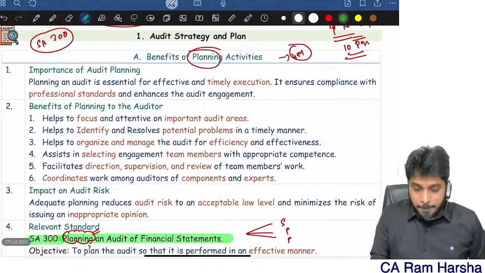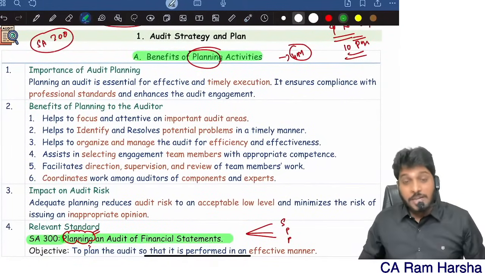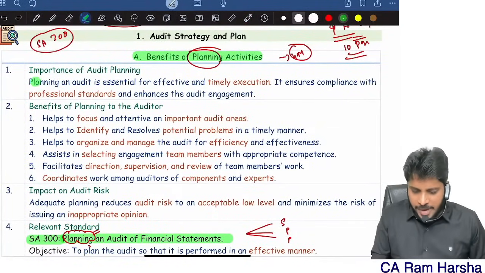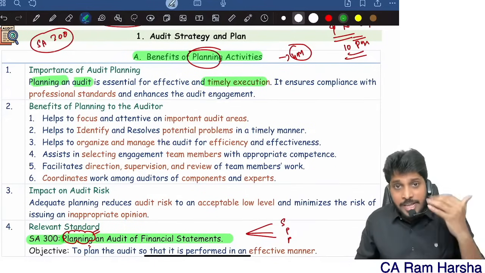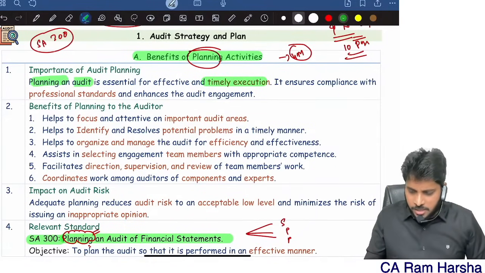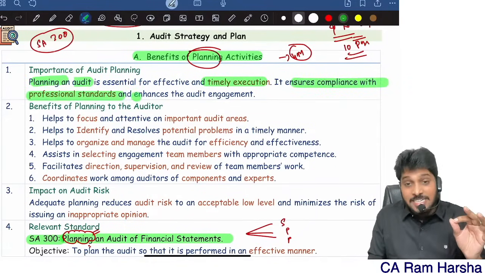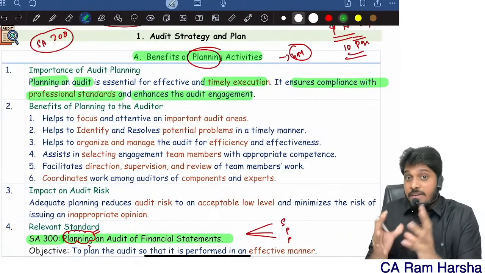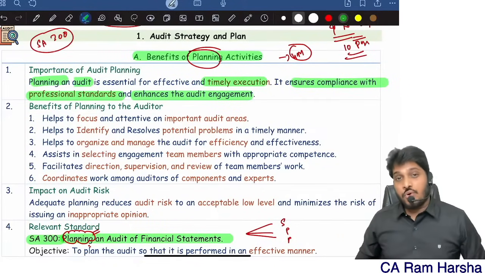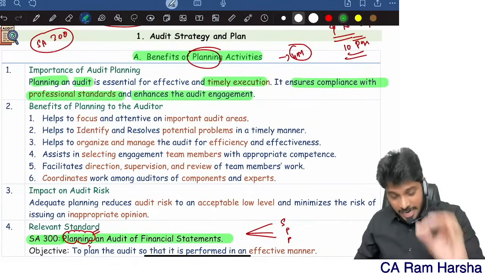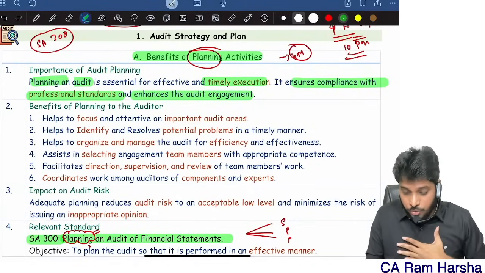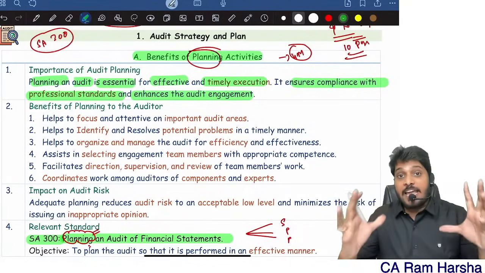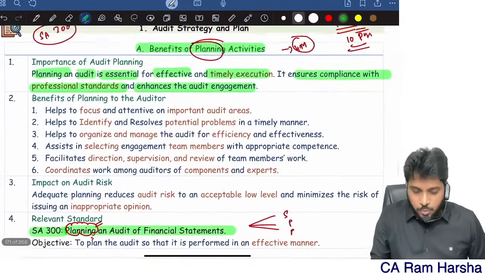Now look at benefits of planning activities. What are planning activities? Planning is important so that you will do timely execution. It ensures compliance with standards and enhances the audit engagement. Whatever the audit you are conducting, the quality will be enhanced. Planning ensures you comply with various auditing standards. Planning will help you to effectively and efficiently do a timely execution. So that is the importance.